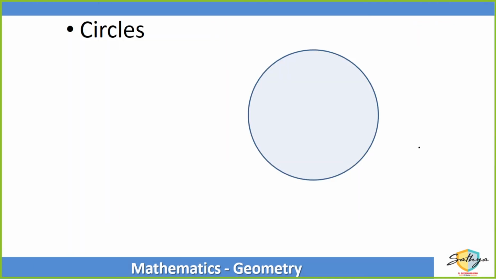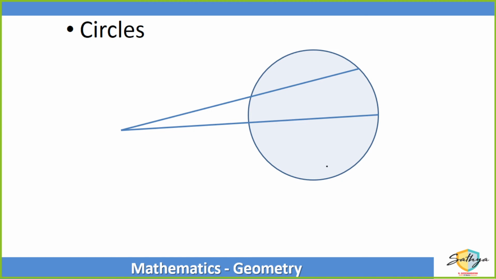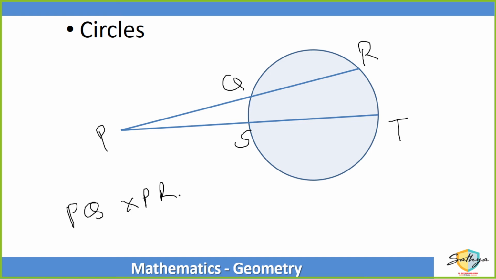Now, this is a very specific formula, and if they ask you a question, it will be a direct question, direct use of the formula. You just have to remember. Supposing from an outside point P, I draw two lines which intersect the circle in 2 points, PQR, PST. Then PQ into PR will be equal to PS into PT.